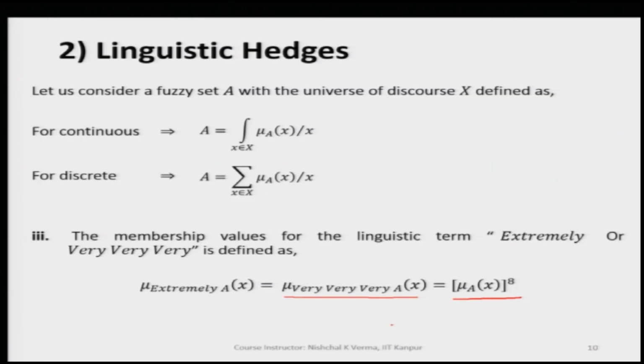This means we have applied very 3 times. If we apply very one time, it squares the membership function, meaning mu a of x raised to the power 2. This way we are able to make use of the hedge, and we can apply the adjective over the primary term to make the linguistic hedge.